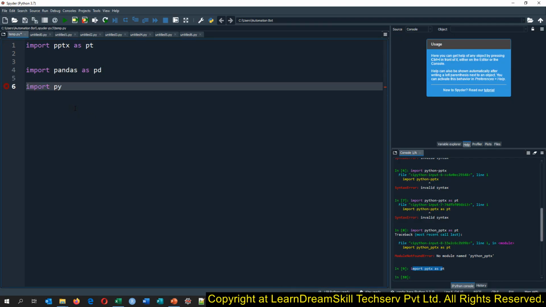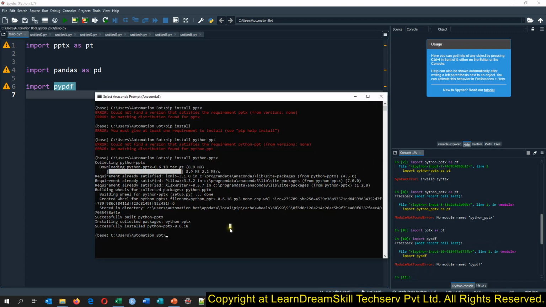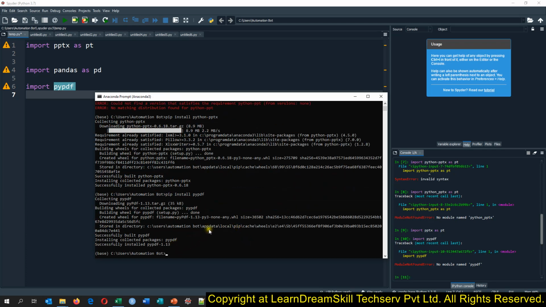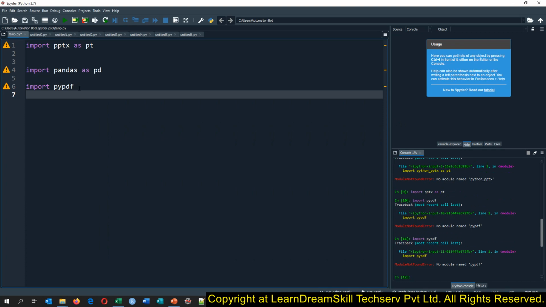Import PYPDF. So it is already there, I think. Let's come here and say pip install PYPDF. See, it is just getting installed. It is installed. Now if we import it, we should be able to import. So it is again giving us an error.